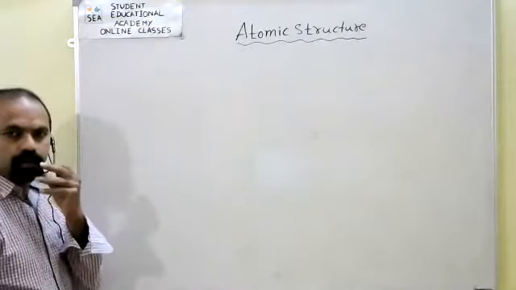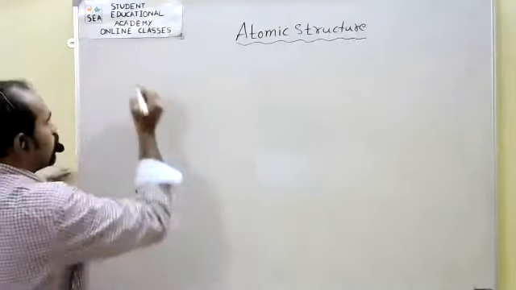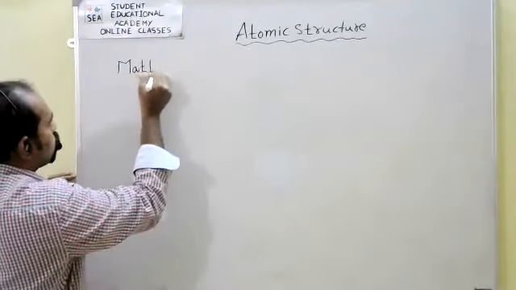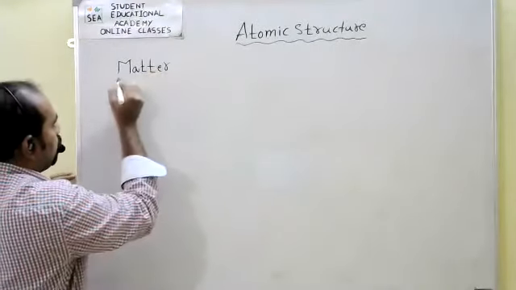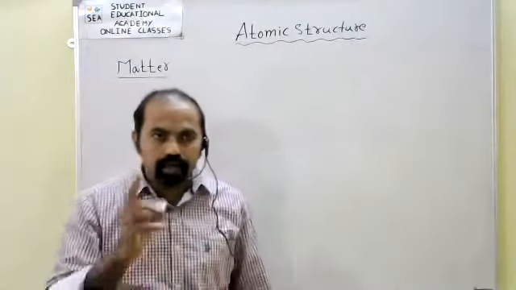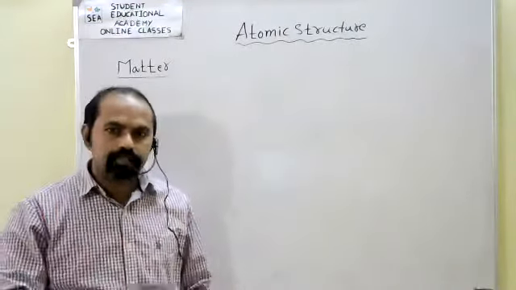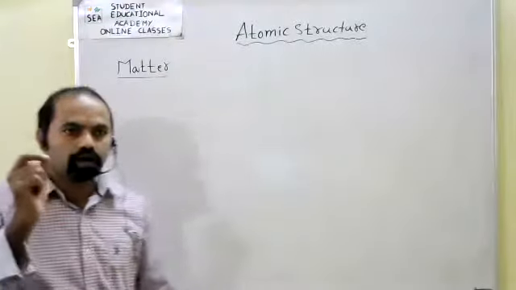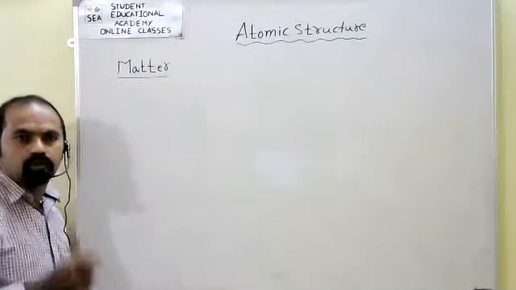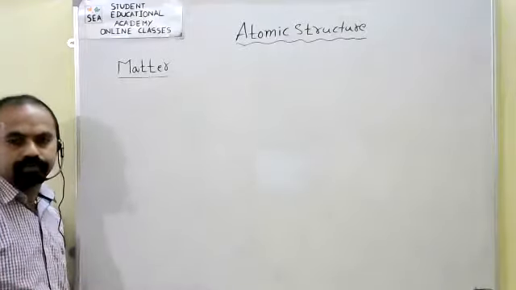Before, I have given what is called matter. Anything that has mass and occupies some space is called matter.